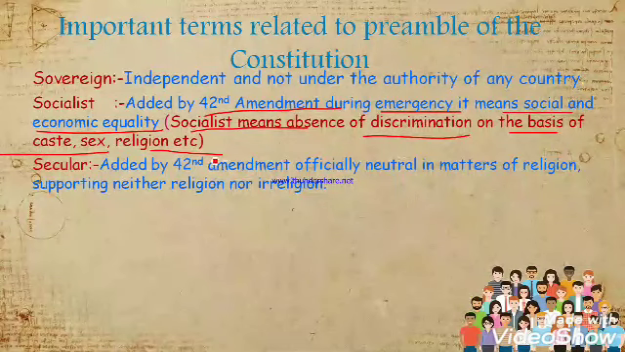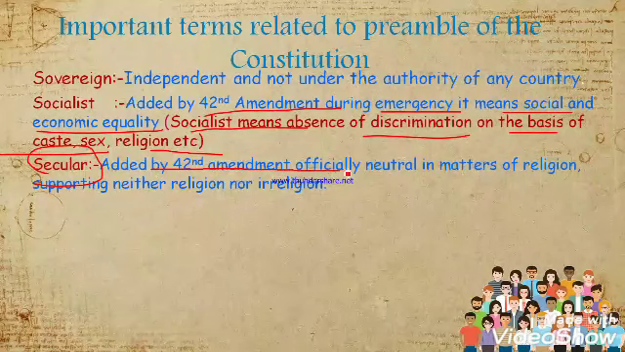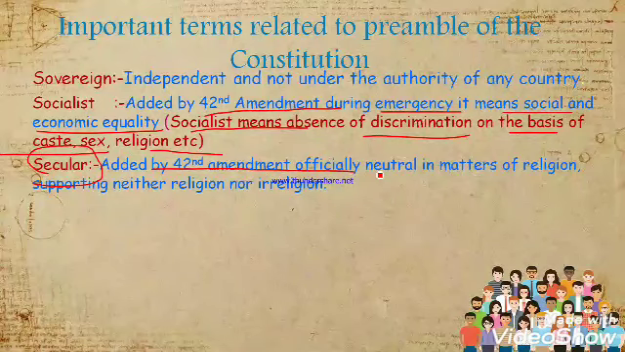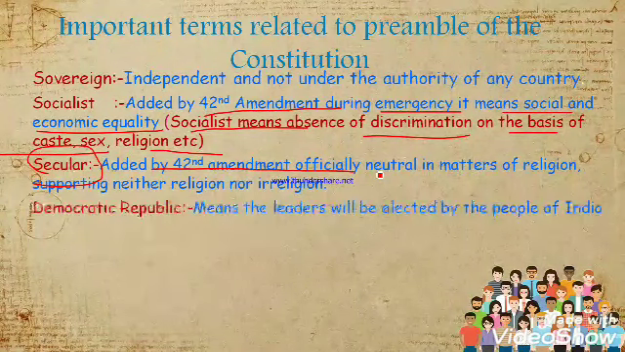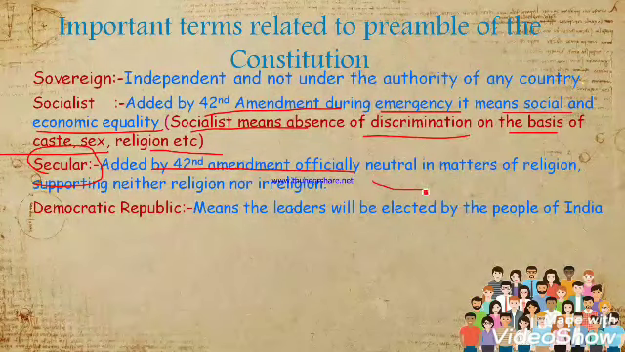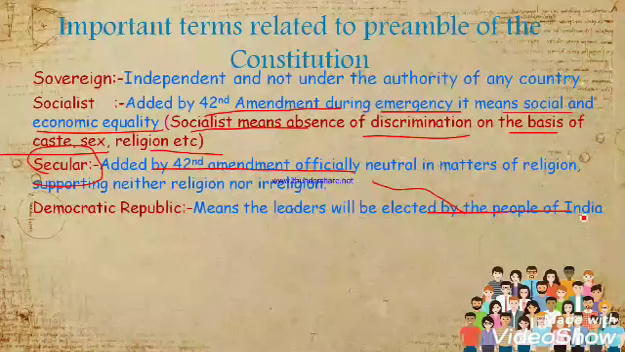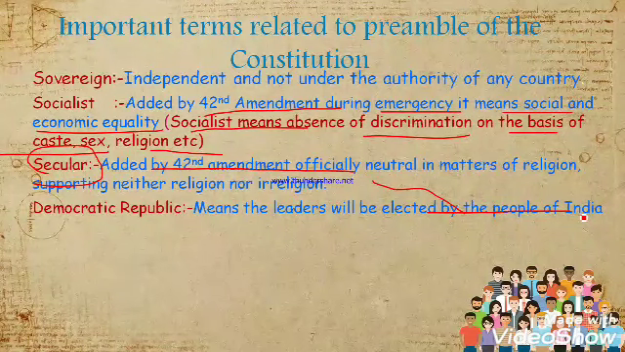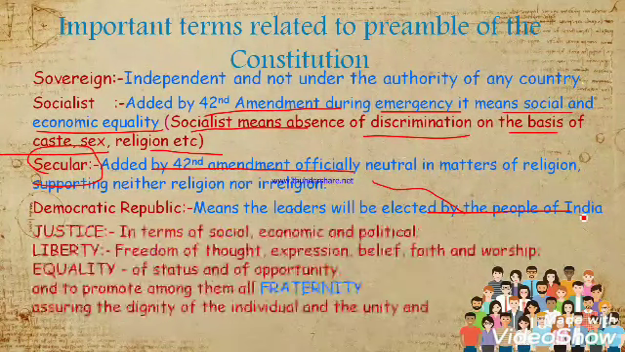The third important term related to the Indian Constitution is secular. So what do you mean by secular? Secular was added by the 42nd amendment, and it means the state will not support any particular religion. The state will be neutral in matters of religion. The fourth one is democratic republic, which means the leader will be elected by the people of India. The democratic republic basically means elections in India.